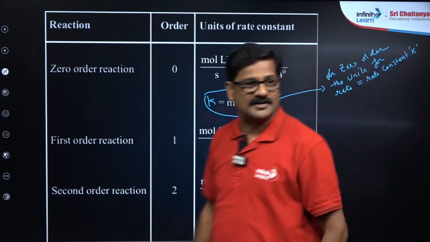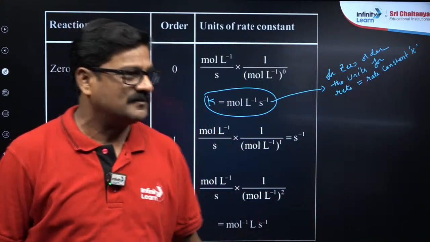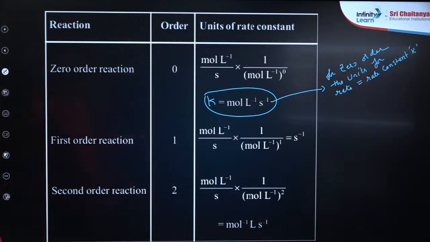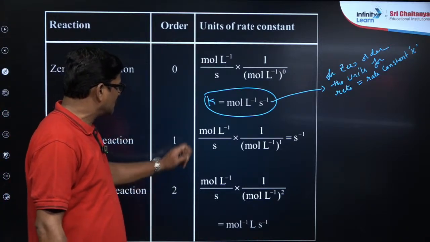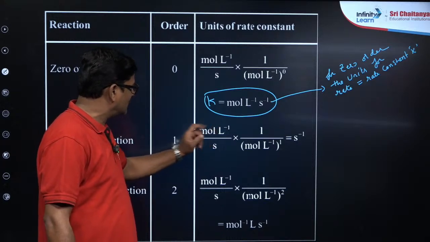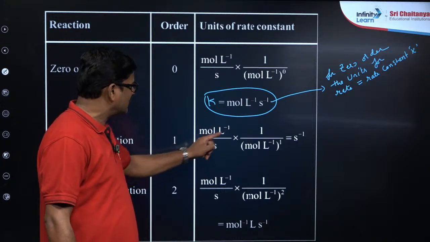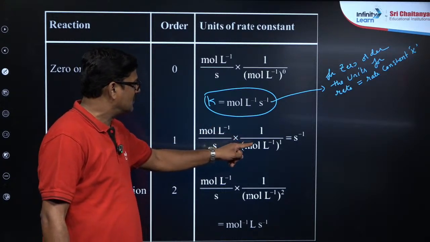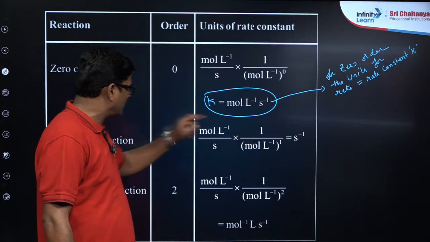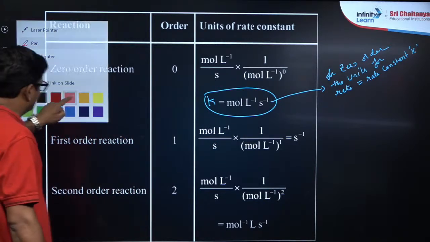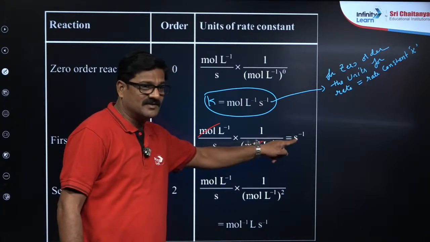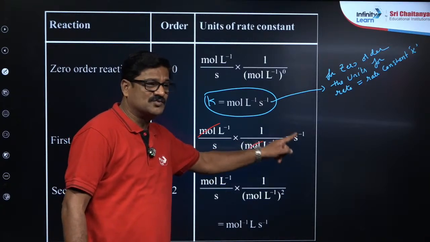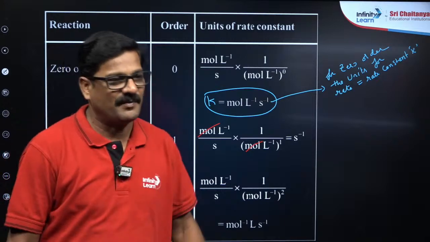That's very important. Now, for the first order reaction, n is equal to 1, so it is going to be mole liter inverse upon second into mole liter inverse power 1, so that you can strike this. When you strike this, you are going to get second inverse as the unit. The k unit is going to be second inverse, right?